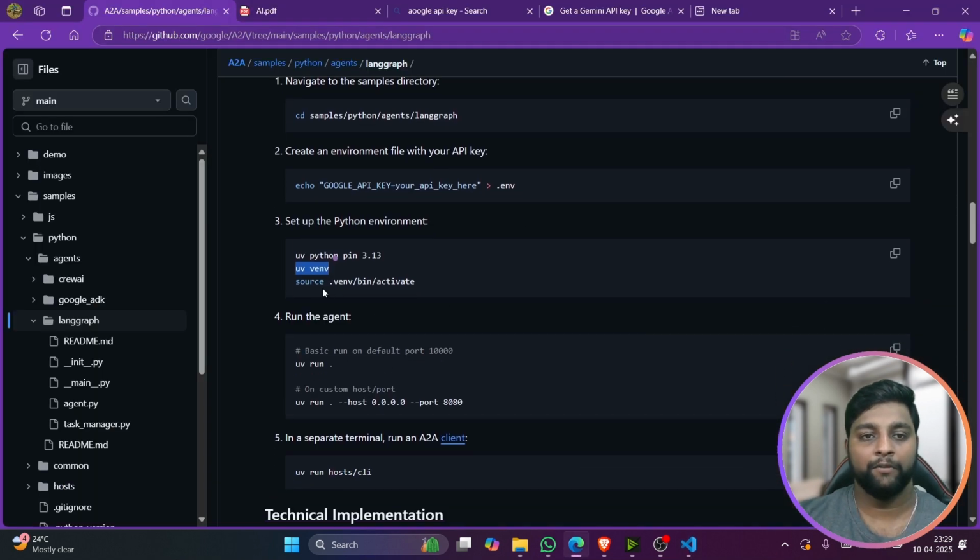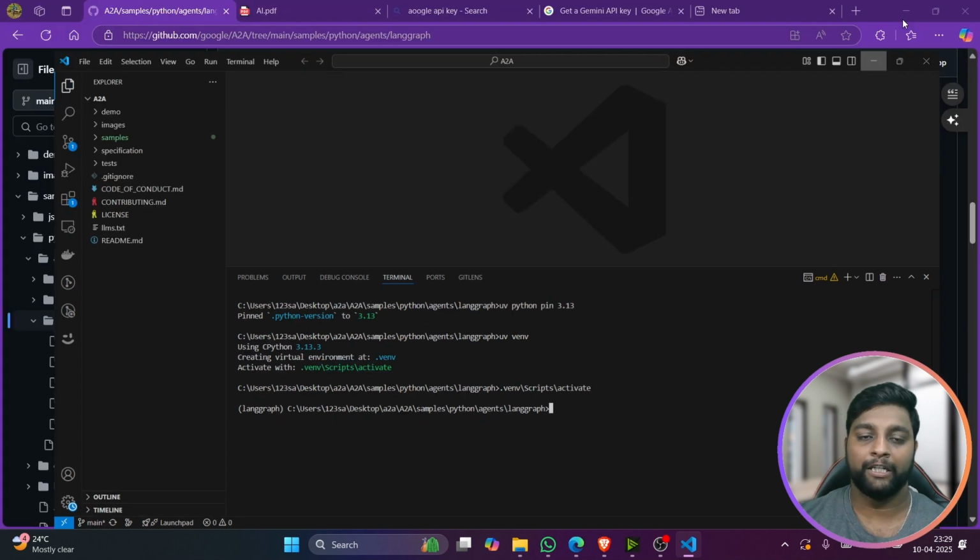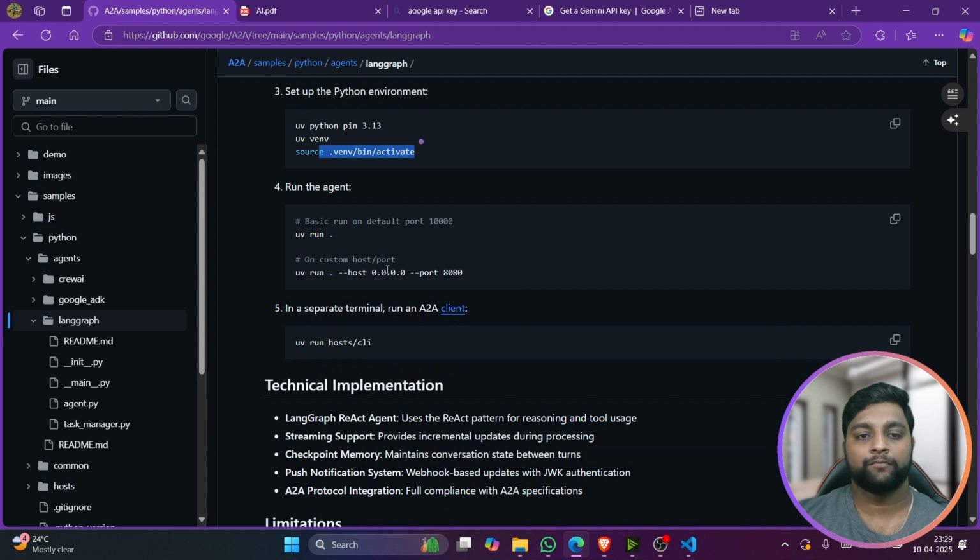Here you will see source .venv/bin/activate, so don't use this command. It will be helpful for Linux, not for Windows. For Windows, it is directly giving you here, see, or else you can copy this. Just pause the video and type this if you don't get this, and activate it. So it's been activated. Now next, simple, just run uv run.